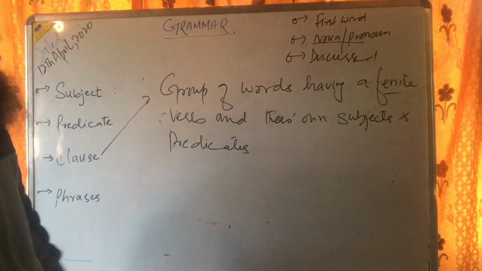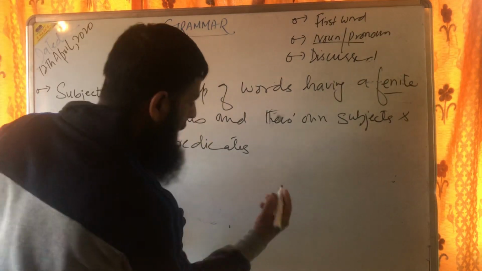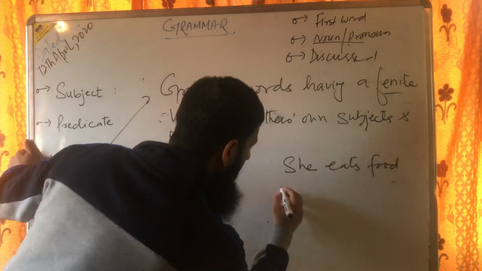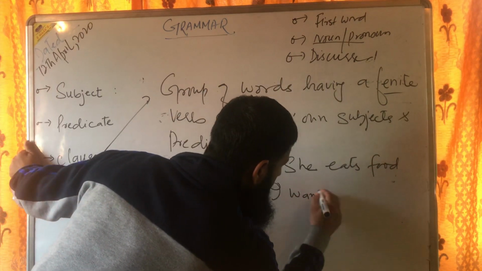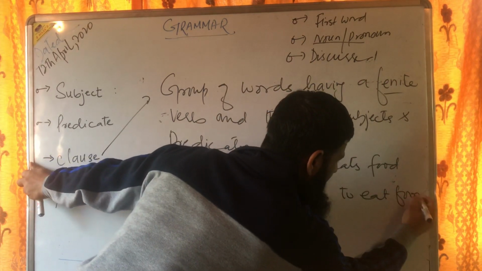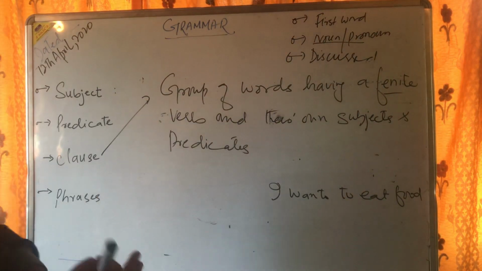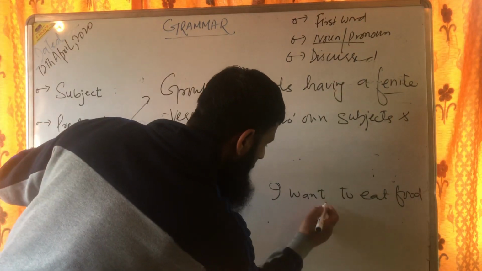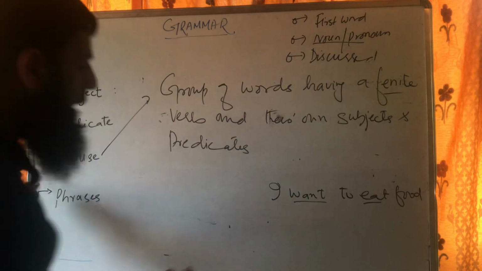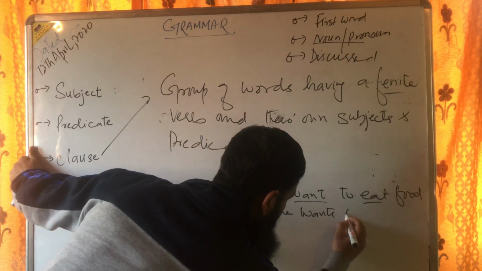What does finite verb mean? See, a finite verb means a verb that keeps on changing, that we use in the tenses. For example, you see we have two types of verbs. She eats food. Very simple. And I want to eat food. Let's just take only one example: I want to eat food. We've got two verbs here. If you just have a look, number one is want and number two is eat. But if I write the sentences, you see there's a difference. For example, she wants to eat food.